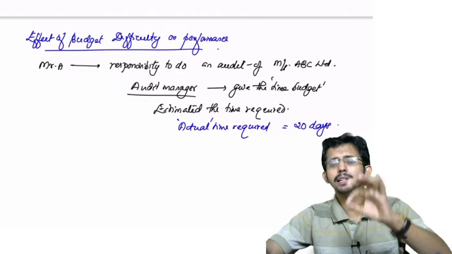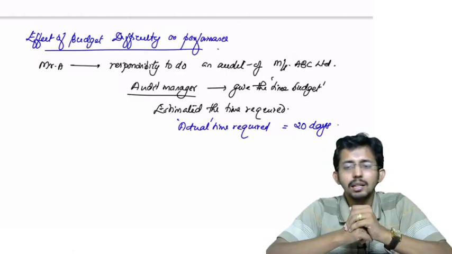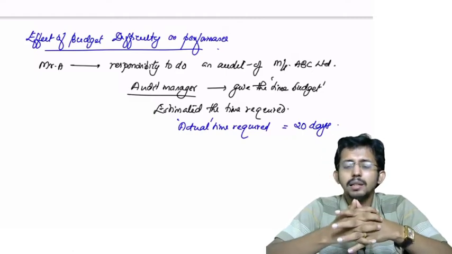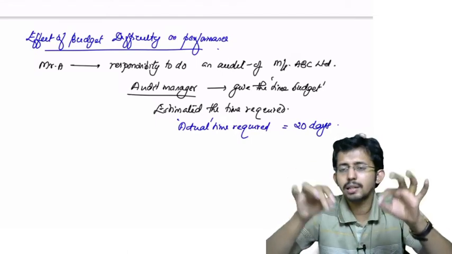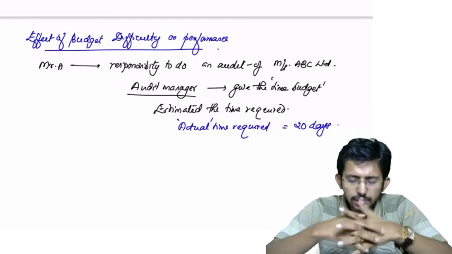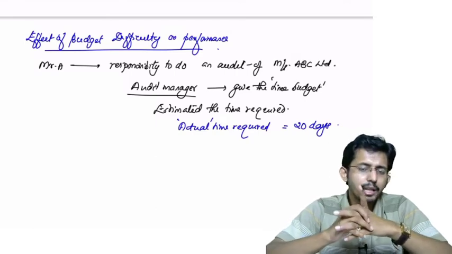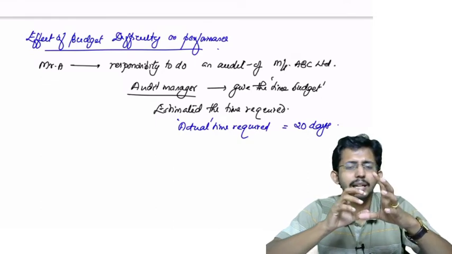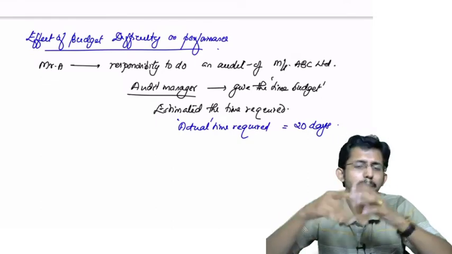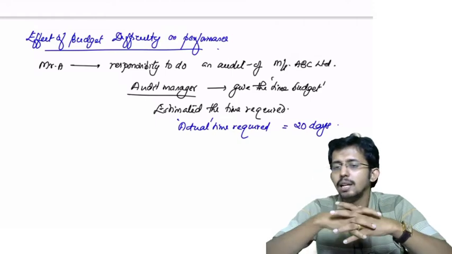If Mr. A gets 20 working days, he can effectively complete the audit. So that is the actual required time. But what the audit manager feels is that if I give him 20 days, then he will start only in a relaxed manner. It happens with everyone. It is a behavioral principle.